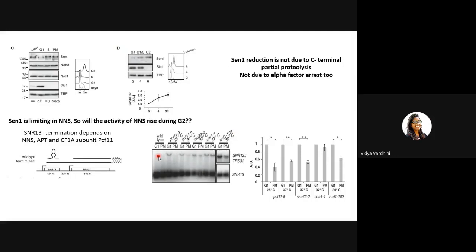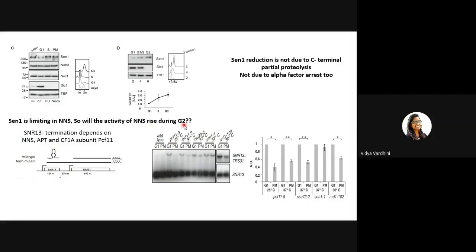So in the wild type cells, you have ample SEN1, right? In G1 there is no transcription occurring. You would not find this, right? Because there is no transcription occurring at all. So this one you would not find in wild type. And because SEN1 is present in prometaphase, that is mitosis, this would not be found.